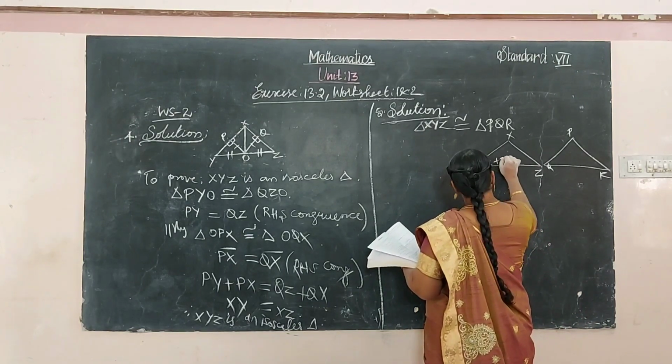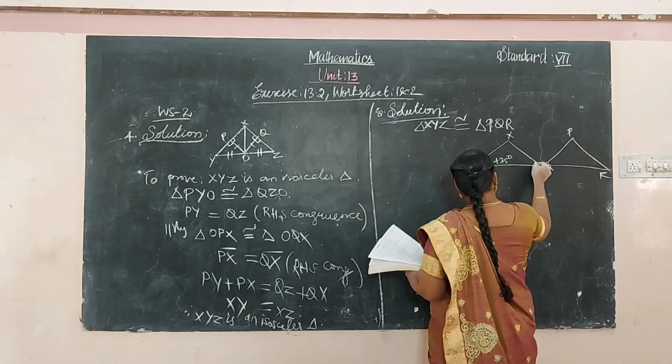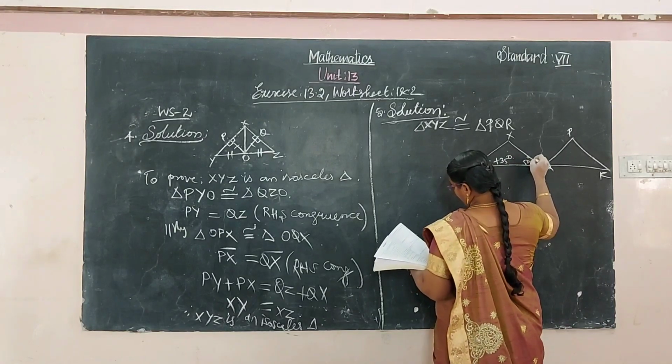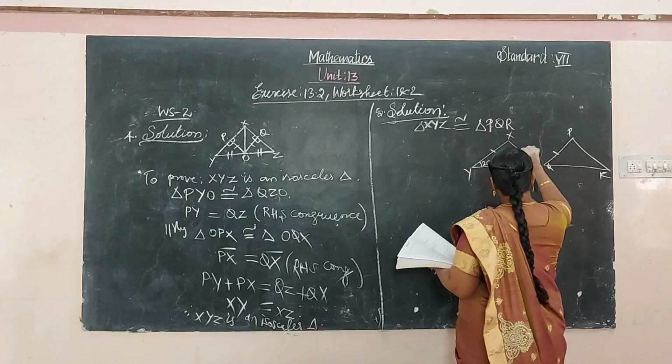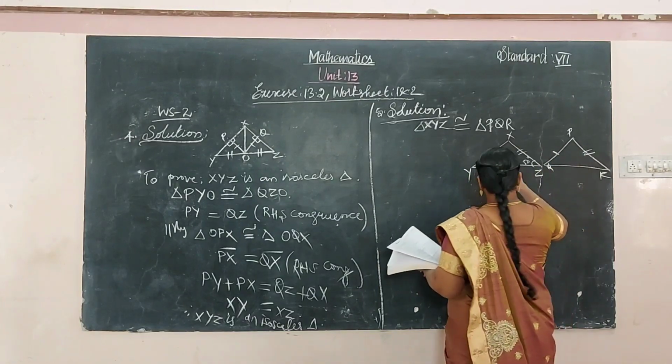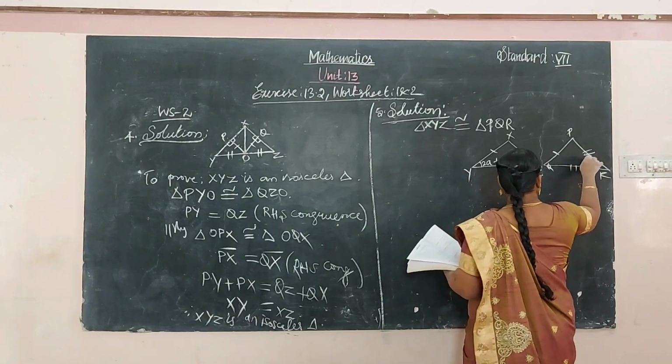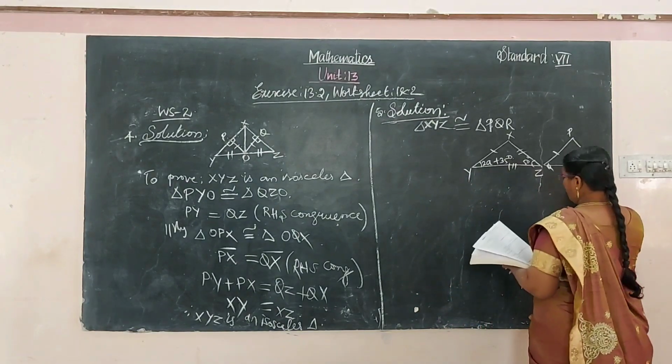2A plus 35 degrees, here 50 degrees. These two sides are equal, these two sides are equal, these two sides are equal.